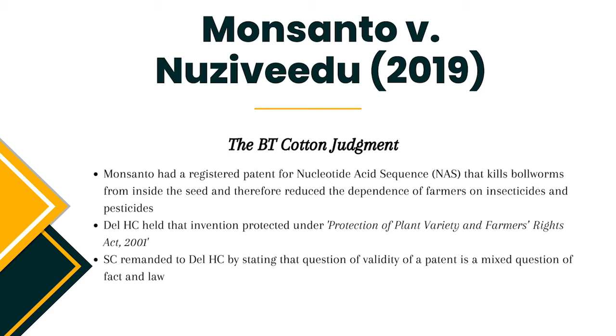But when the matter went before the Delhi High Court, it held that the invention wasn't patentable subject matter under Section 3 Clause J of the Patent Act, but was more suitably protected under the Protection of Plant Variety and Farmers' Right Act. After this judgment, both parties appealed the decision to the Supreme Court.